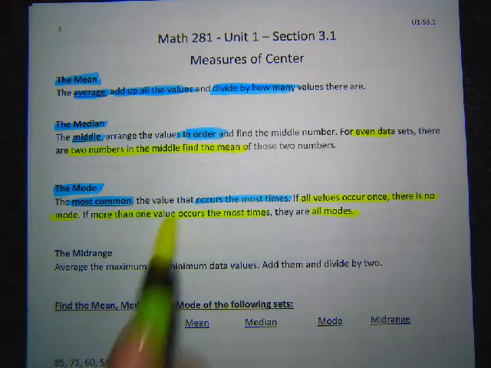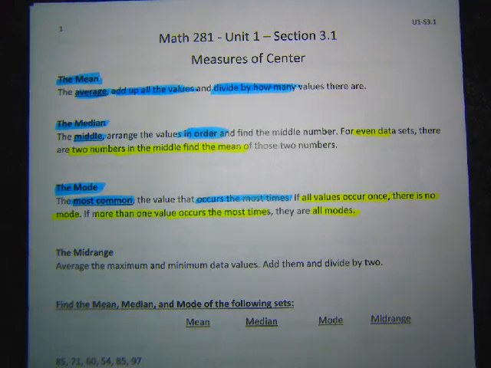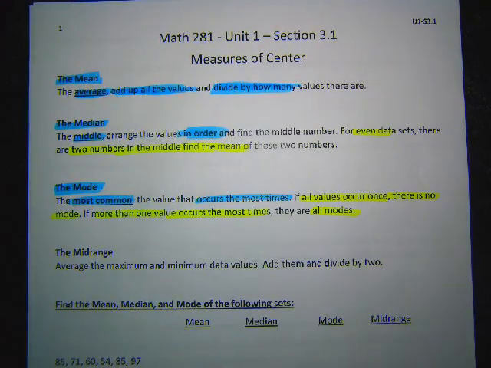Mode is one of those things that doesn't make a lot of sense when you're working on small data sets. You have 10, 15, 20 numbers. Mode is just going to be whatever random number shows up a couple times. In really big sets of data, when you go out and do real statistics, mode is actually a really good measure because you have enough values. You have thousands or hundreds of thousands of values. Then mode is going to be pretty practical because whatever shows up the most, that is going to be the most common. That's going to show up over and over and over again in those thousands or hundreds of thousands of times.